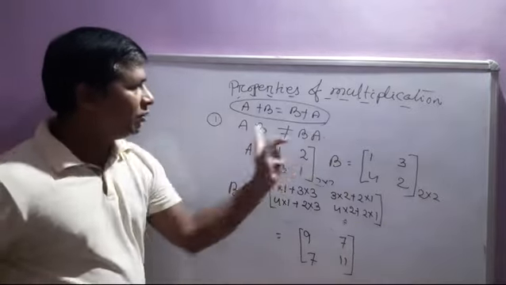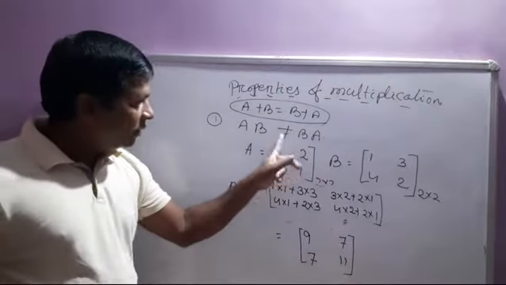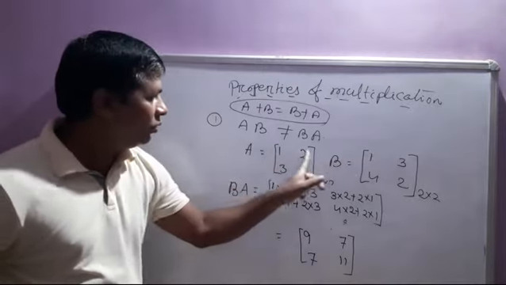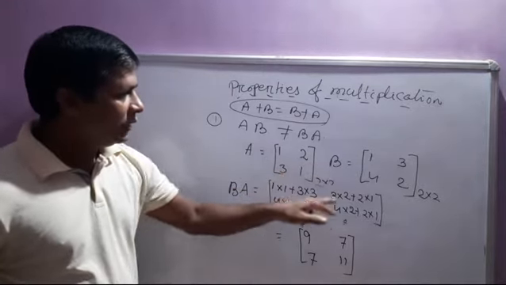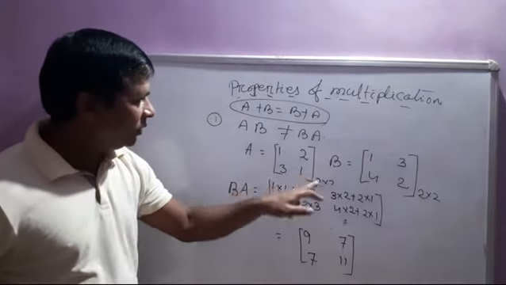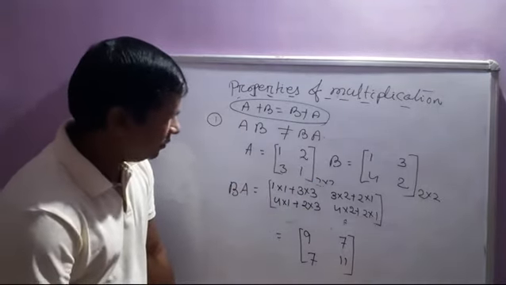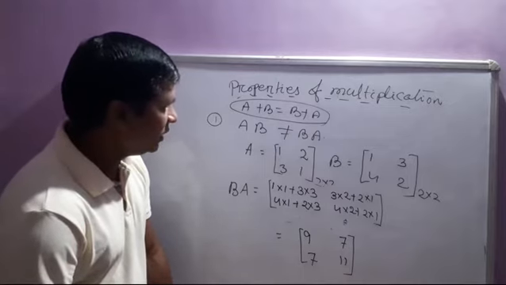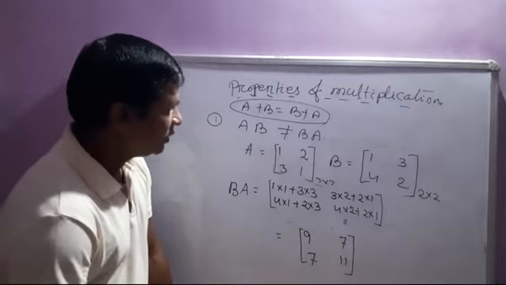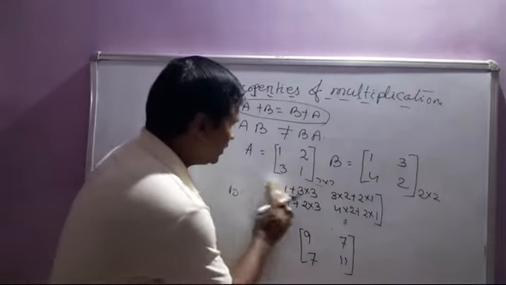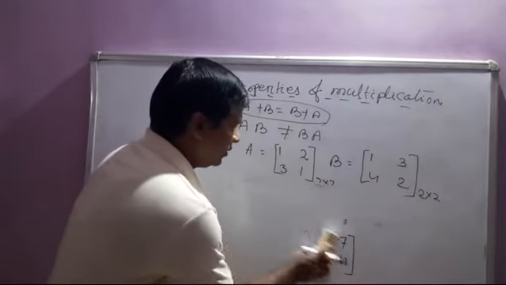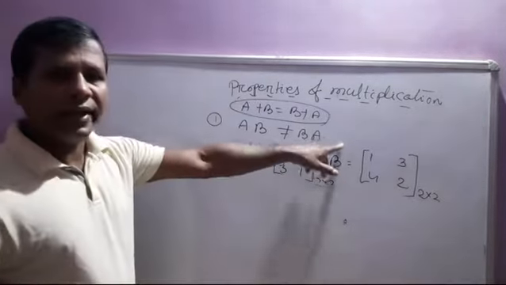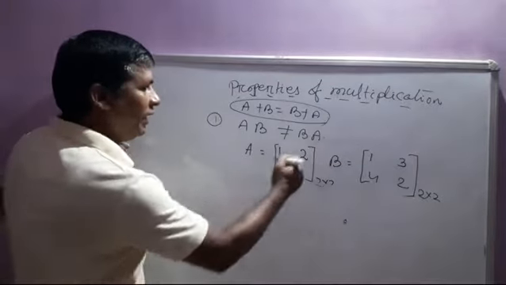BA, first row multiplied with the first column of A: 1 cross 1 plus 2 cross 3. Sorry. Again repeat.